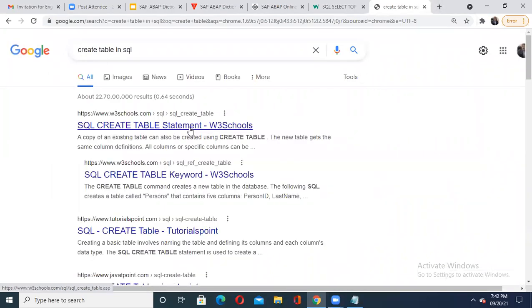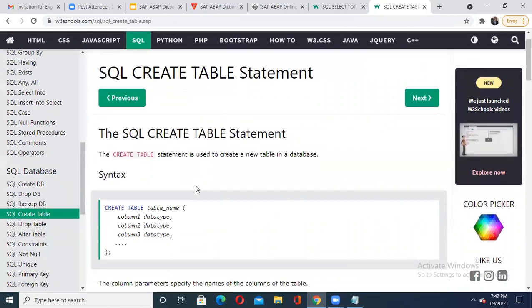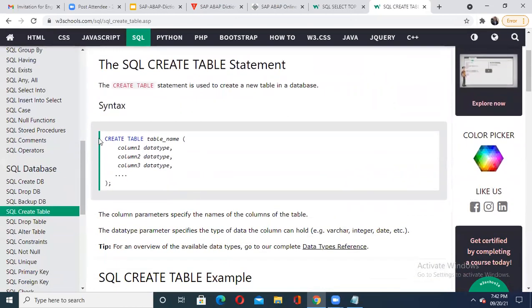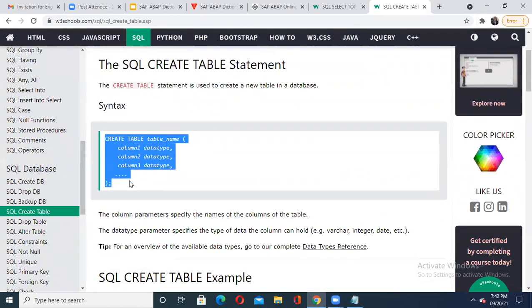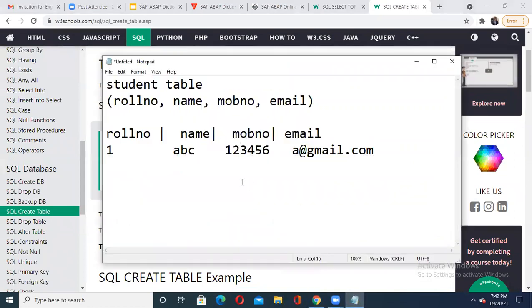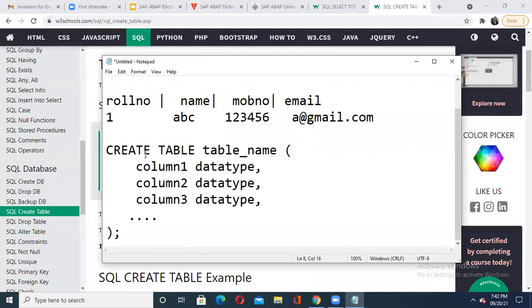Okay, let us see its syntax on this W3. Yes, got it. See that all of you observe here now. Create table. Okay, I'll copy this complete. See, it is just like in ABAP, every statement is ended with what? Your dot or period. But in SQL, it is written like this: create table, then table name, and inside the parenthesis bracket, you write your first column name.